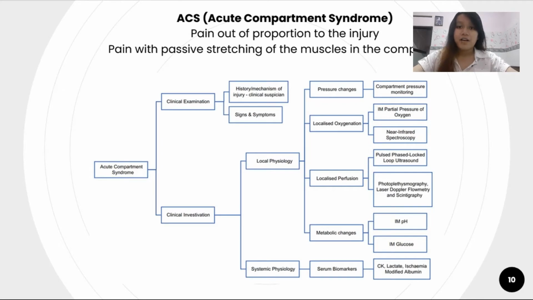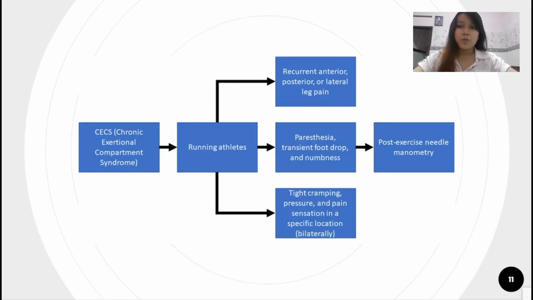etc. Chronic exertional compartment syndrome, or CECS, may occur in individuals who participate in sports, but most often in running athletes. The typical presentation of CECS is recurrent anterior, posterior, or lateral leg pain with repetitive physical activity, and symptoms are relieved by rest.